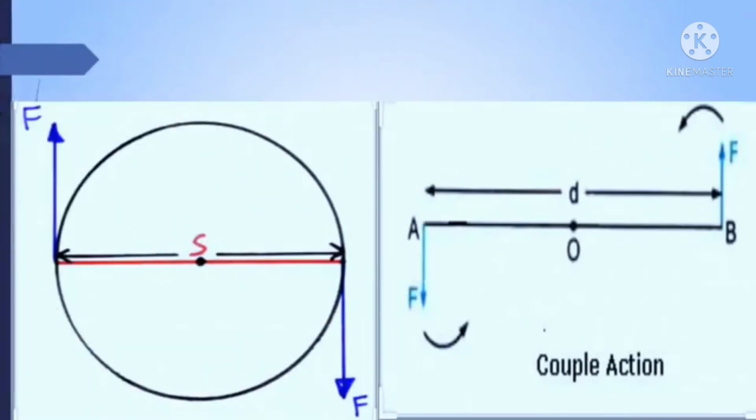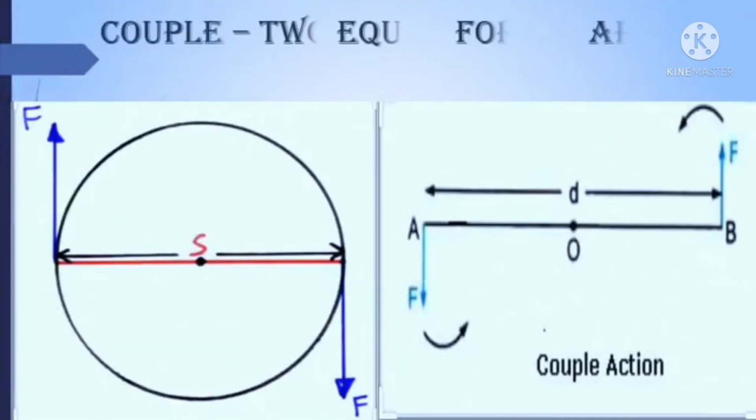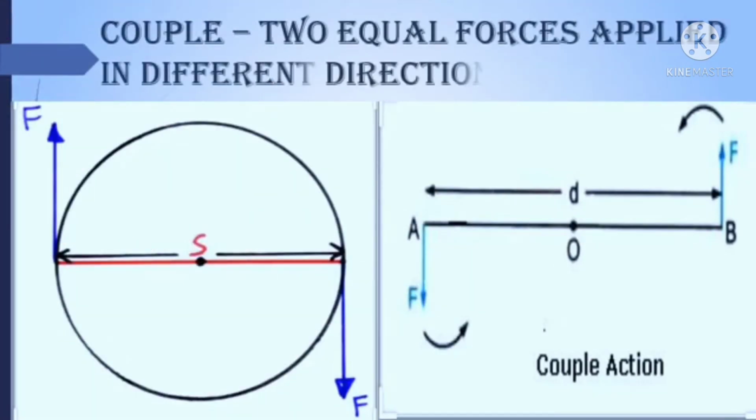Okay, so now we are going to learn the new word, couple. So what is a couple? The forces in a couple always act in exactly opposite directions and are equally spaced from the center of rotation.